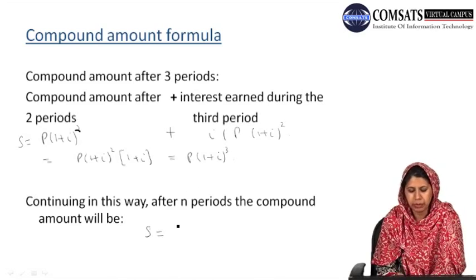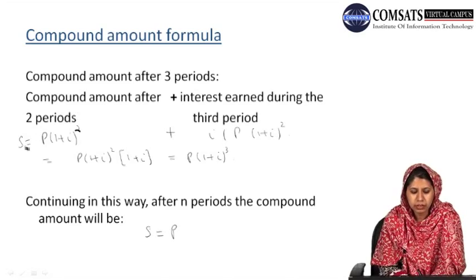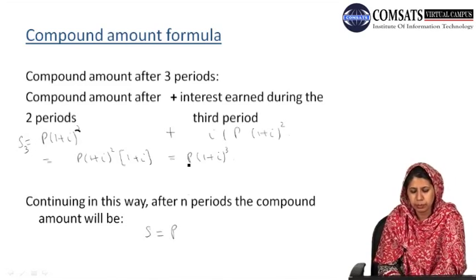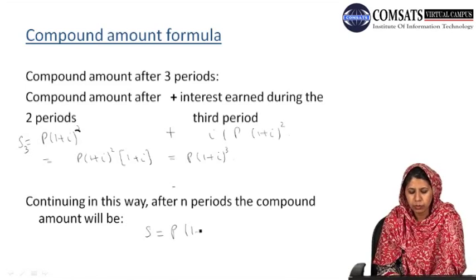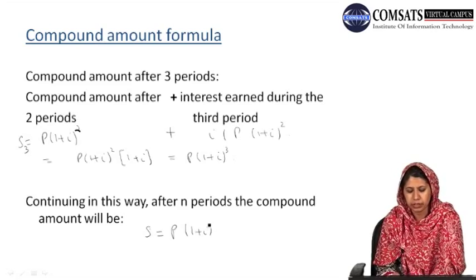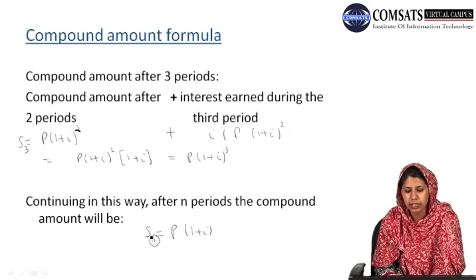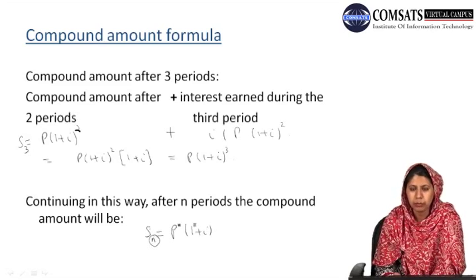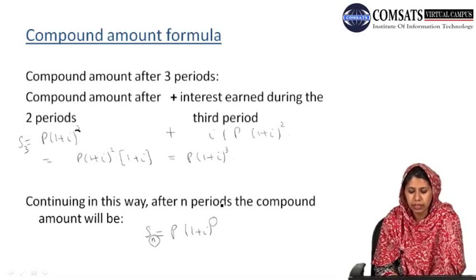S denotes the compound amount, which will be the principal amount P into 1 plus I, with the exponent being the same as the number of periods n.